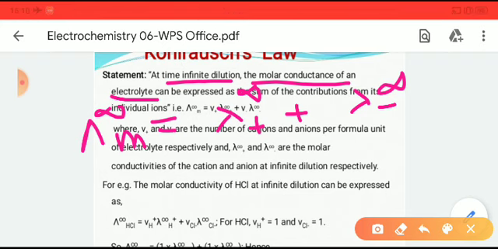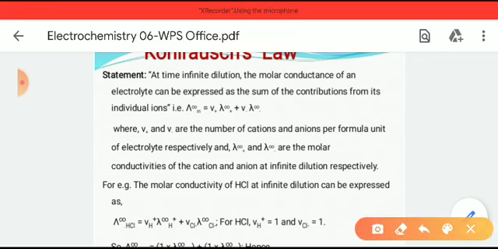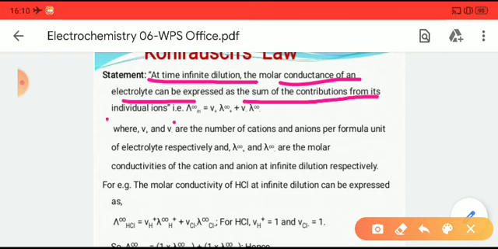So this can be the equation, but remember here this V plus, or we can say gamma plus; gamma or V express almost the same meaning. So this gamma plus or gamma minus is there in this equation. What are they? We will know each of the ions. First, the statement again: at infinite dilution, the molar conductance of an electrolyte can be expressed as the sum of the contribution from its individual ions.